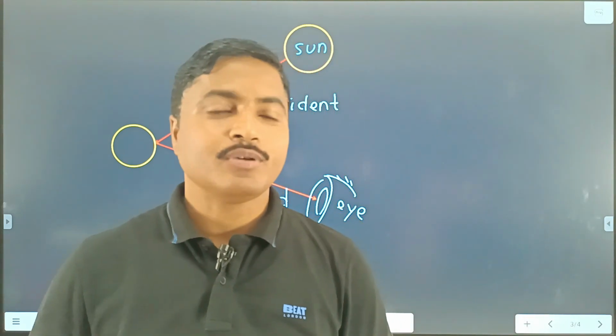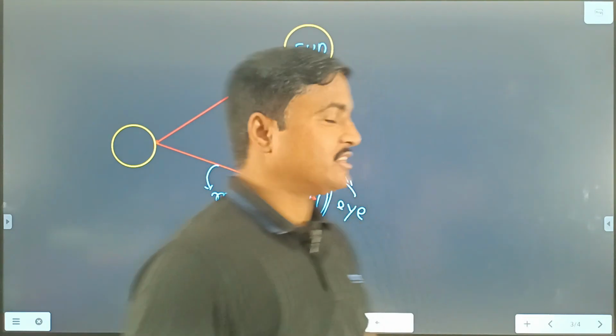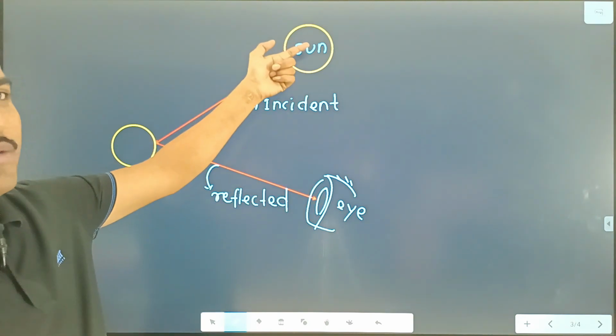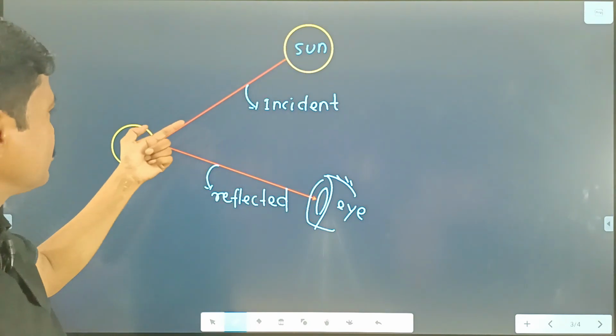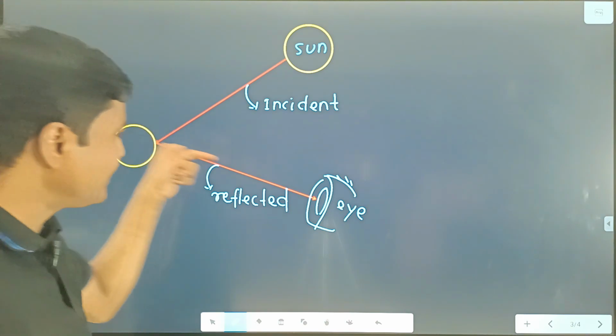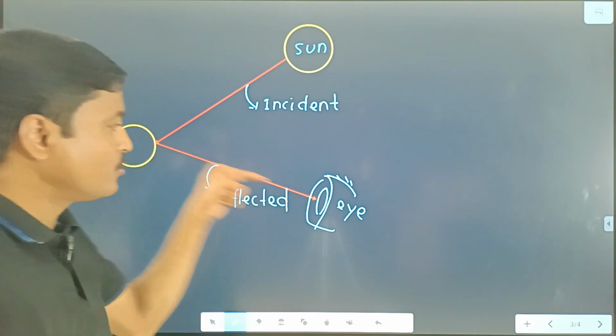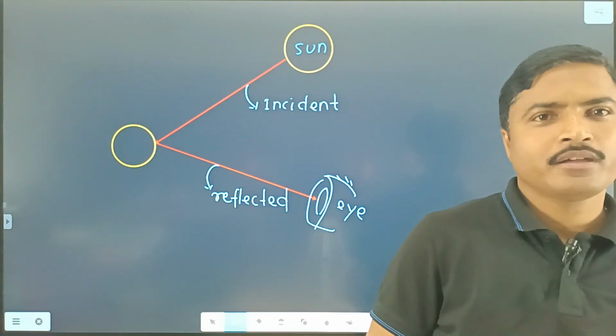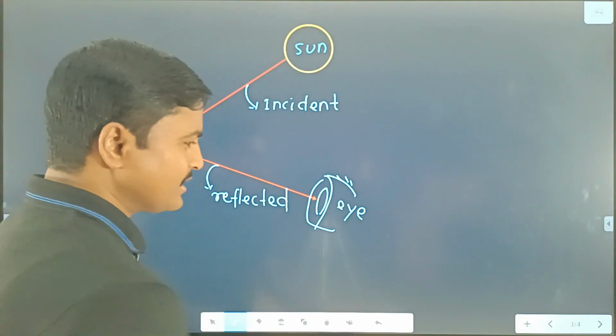Then what is reflection of light? This is the situation, this is the reflection of light. That means light coming from the source hits the surface of the moon and immediately returns back towards our eye. That is known as the reflection of light. Now I write the definition of reflection of light.